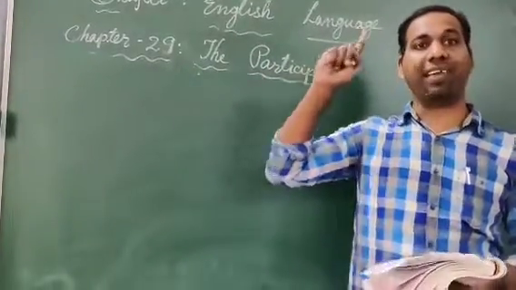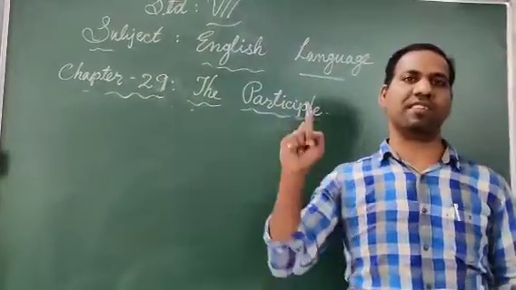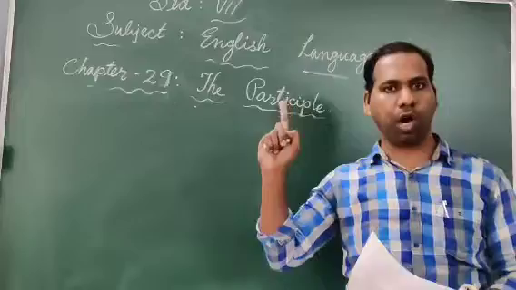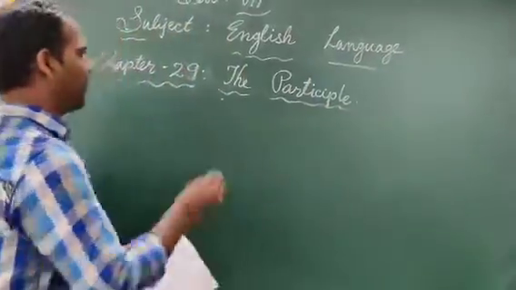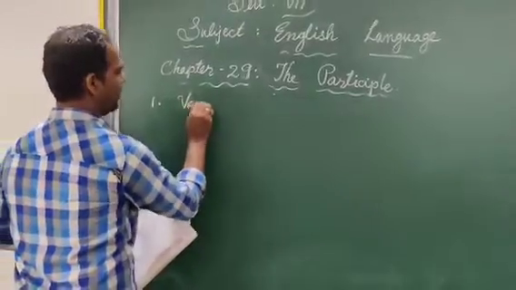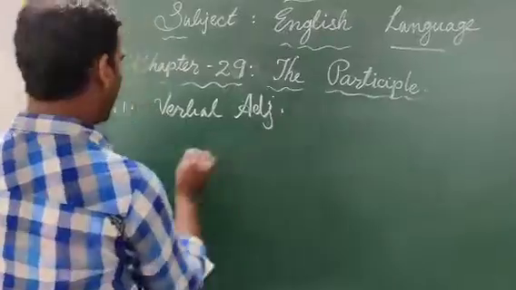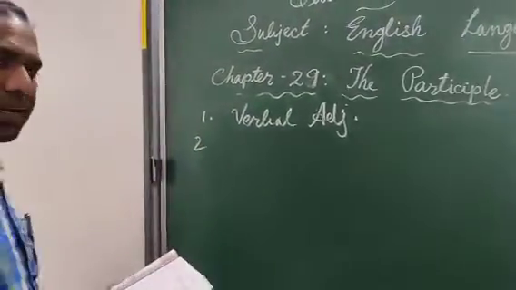The example I have given: Hearing the noise, the boy woke up. Right? What is the sentence? Hearing the noise, the boy woke up. Okay, that's the first one. First one is the verbal adjective. And the second one is like a verb.